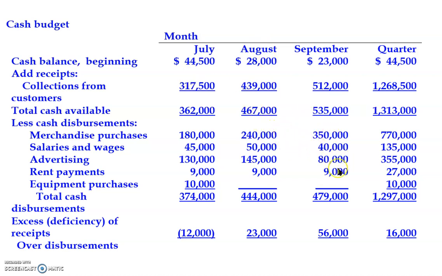What happened to the September merchandise purchases? It will appear in the accounts payable in the statement of financial position. Same thing in September, all this adding up to give you 479,000. The difference of this will give you this value. You don't straight away get to the 28,000 until and unless you have completed the whole one month computation. So A is the total cash available, B is the total cash disbursement, C is the deficiency or excess.